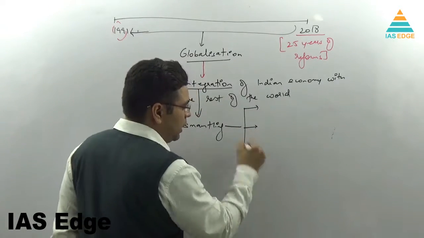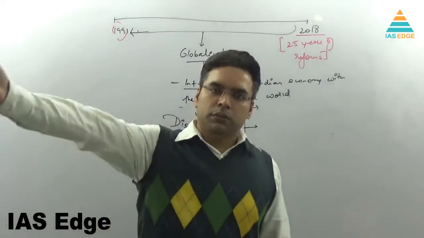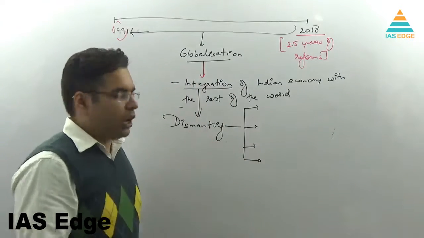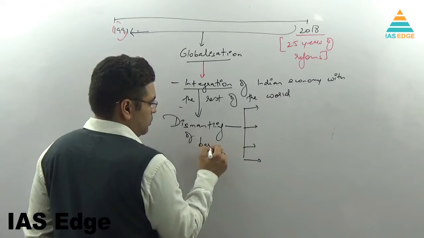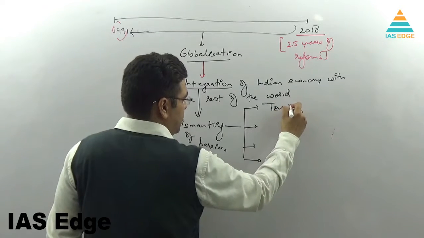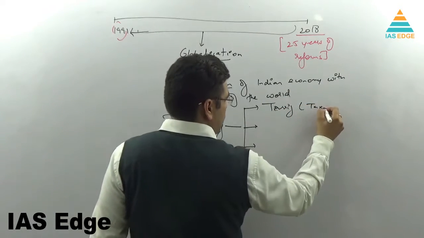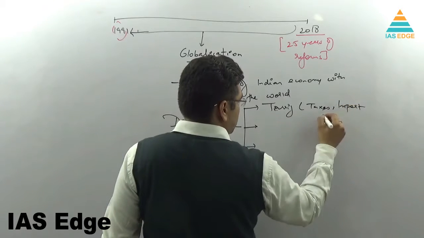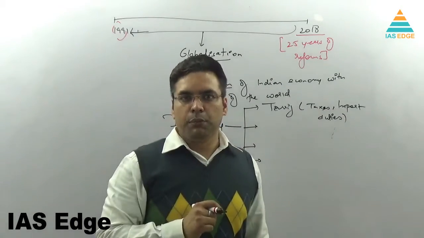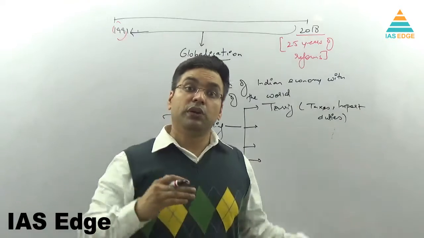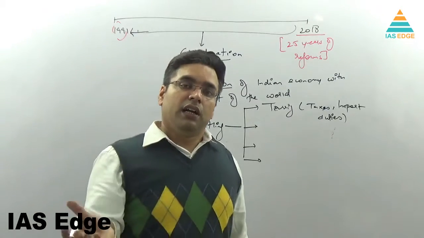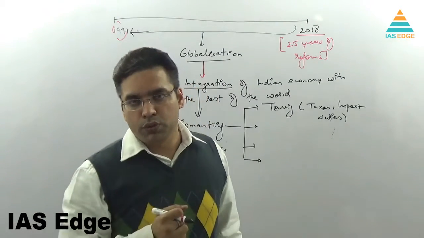When you integrate the economy, you try to ensure the economy is having trade with other countries as well. But dismantling of barriers will be required in the area of tariff. Tariff means taxes, import duties. In the pre-reform period we discouraged imports and focused on import substitution. So duties were very high, almost 300%. So if you want to purchase a 10 rupee item of the US in India, the duty will be 300%. That means it will be available at almost 40-50 rupees.